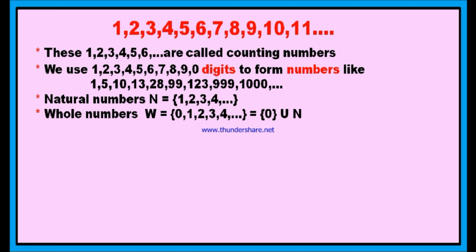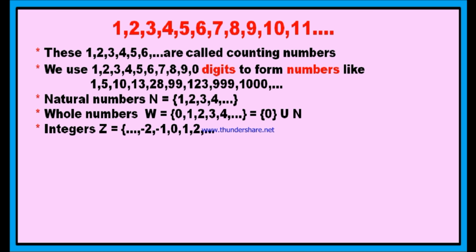If you add 0 to the set of natural numbers, you will get the set of whole numbers. Therefore, you can write the set of whole numbers as 0 union N, meaning natural numbers union 0. Union means you sum up the natural numbers plus the number 0. You will get the set of whole numbers.